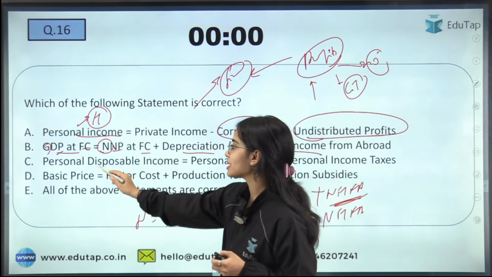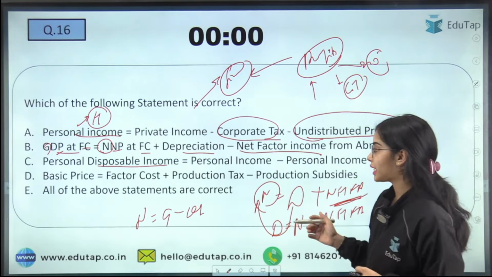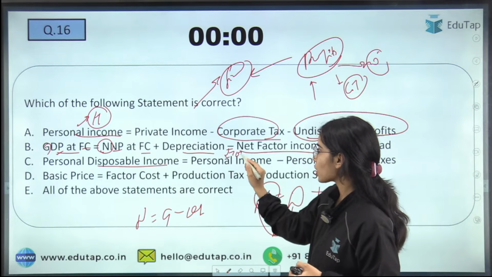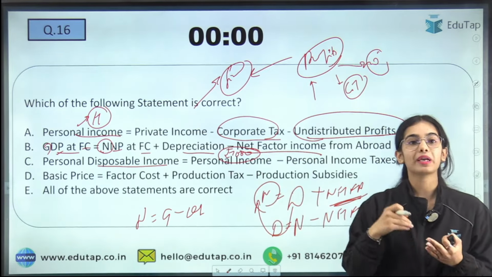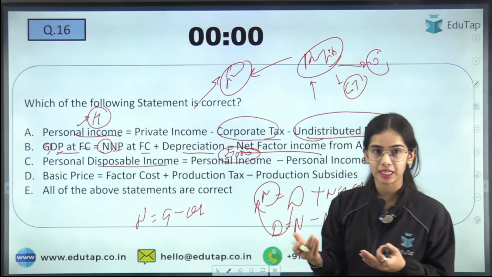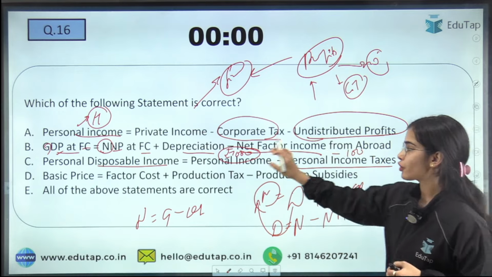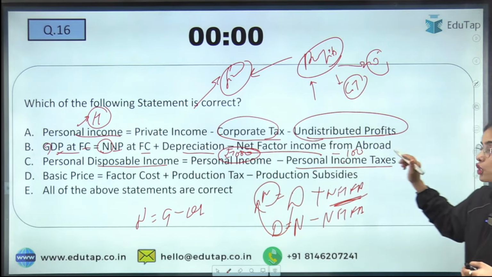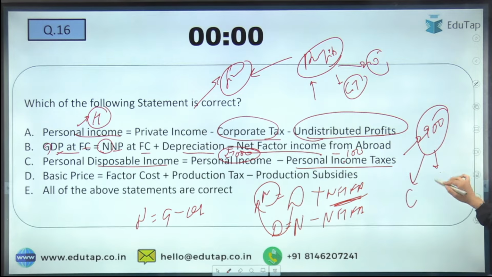Now personal disposable income, this is the income that you can spend. So let's say households are getting the income of rupees 1000. From this rupees 1000, they have to pay the direct taxes, the income taxes. That is, they have to pay the personal income tax, let's say, of 100 rupees. So from the 1000 rupees, 100 rupees they are paying. So they are left with 900 rupees that they can consume or that they can save.